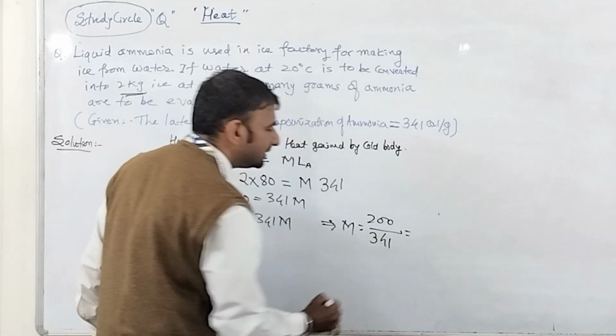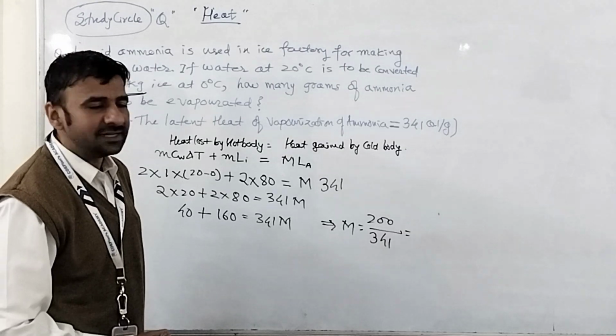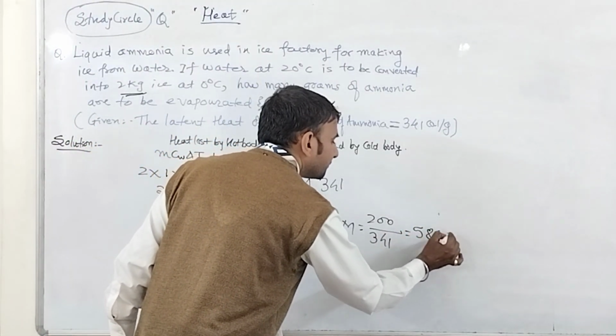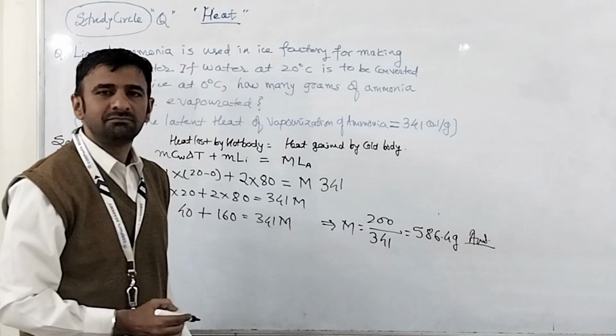And if you solve this, 200 upon 341 will give you 586.4 gram. That is your answer.